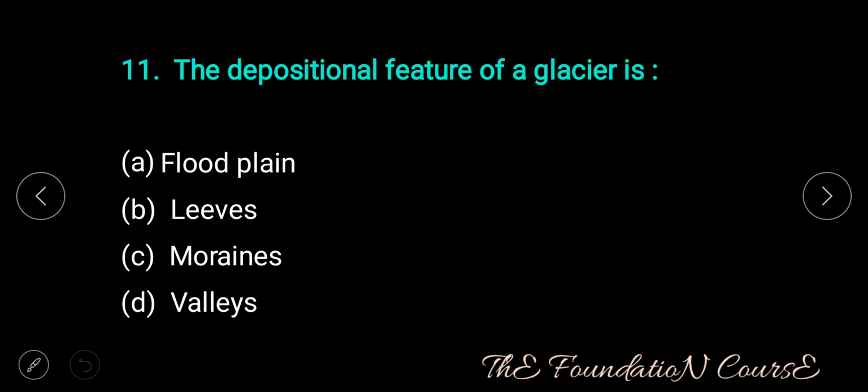Question number 11. The depositional feature of a glacier is option A, floodplain. Option B, levees. Option C, moraines. Option D, valleys.